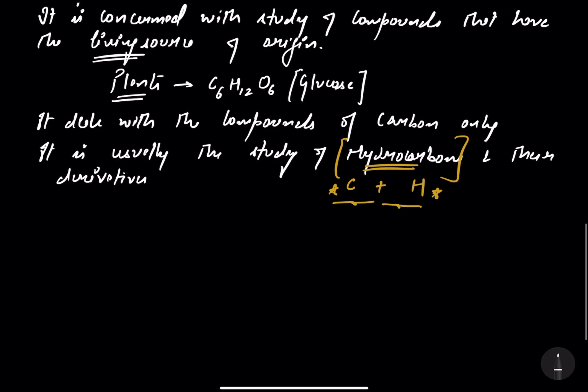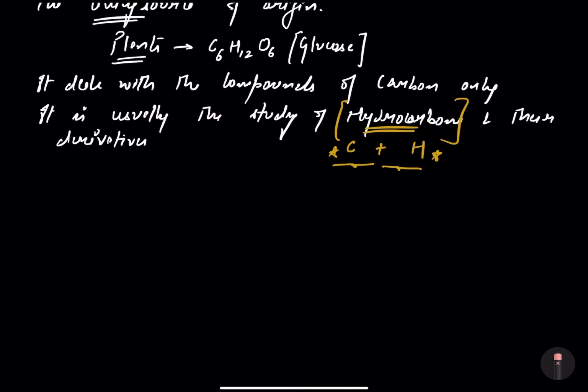Now the second type of chemistry is physical chemistry. Now, what is physical chemistry?